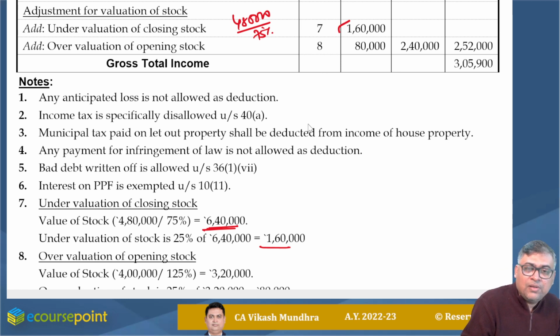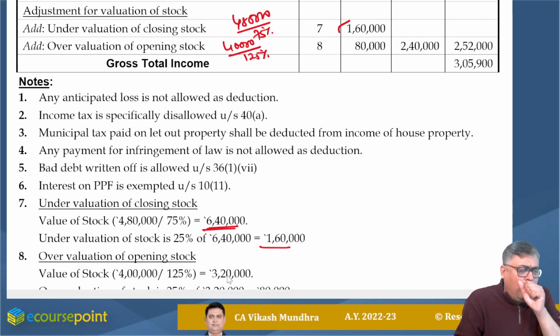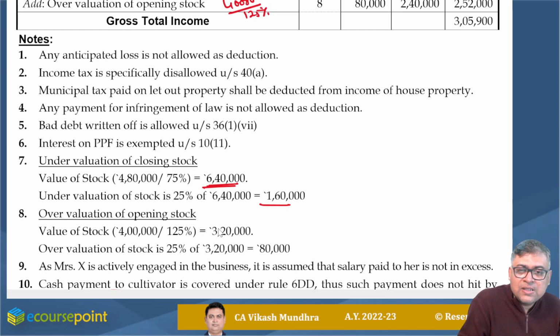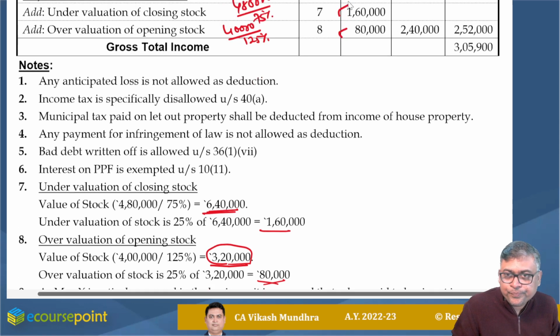Similarly, in case of opening stock, overvaluation of opening stock, 4 lakh is in my PL statement. It is overvalued by 25%. So I will divide by 125%. I got my value of opening stock. Its actual opening stock would be 3,20,000, and 25% of it, that is 80,000, that is the overvaluation component we are required to add back.